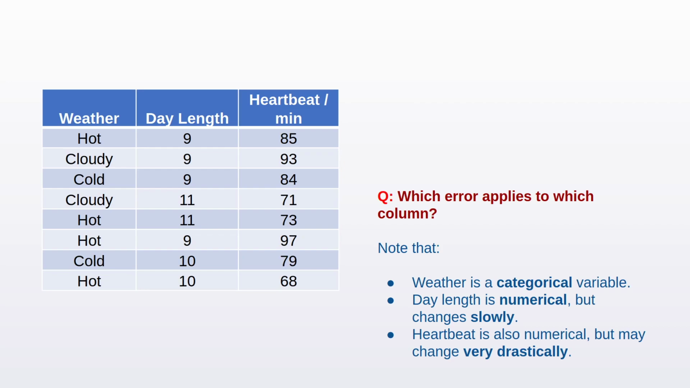So let's take a look. The first column, weather, is a categorical variable. So we are going to apply mode to this one. Clearly, median and mean don't apply to this column because it has no concept of ordering or difference between values. Remember that categorical variables only support equality and inequality. The next column is the day length. It is numerical. So we can apply either mean or median to this column.